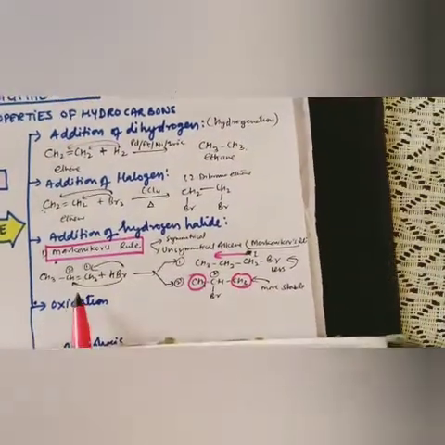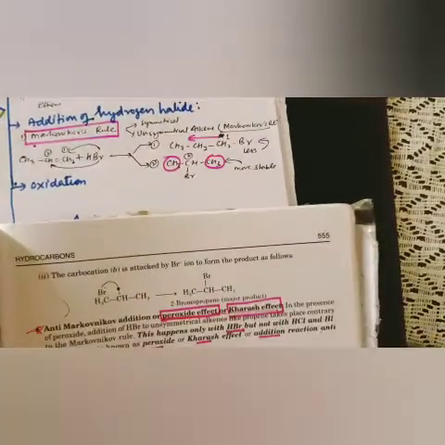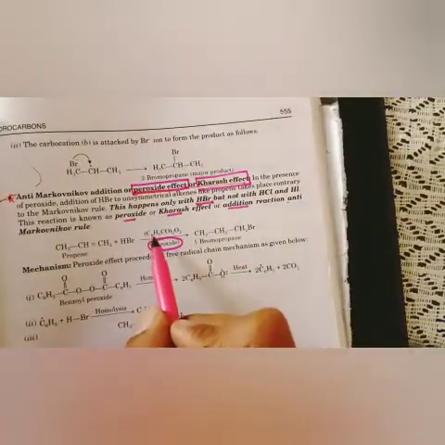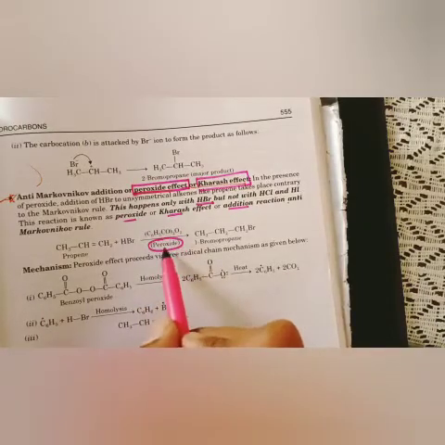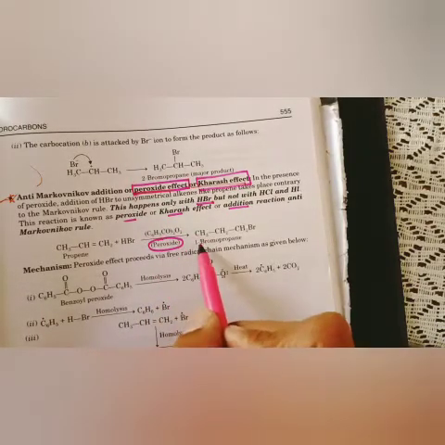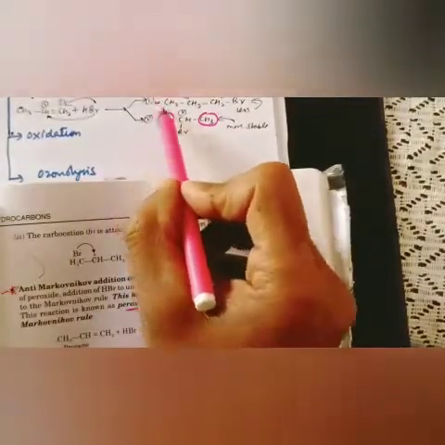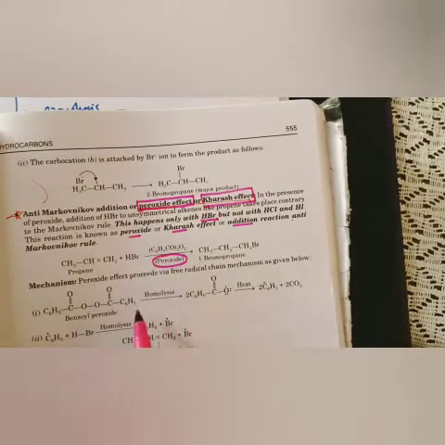the same propene which we reacted in Markovnikov, the same propene we are taking with HBr. Here also we will take HBr in the presence of C6H5CO2O2, in the presence of peroxide. It will give 1-bromopropane. So 1-bromopropane, this compound, number 1 compound, okay? The mechanism is what? Peroxide effect proceeds by free radical.